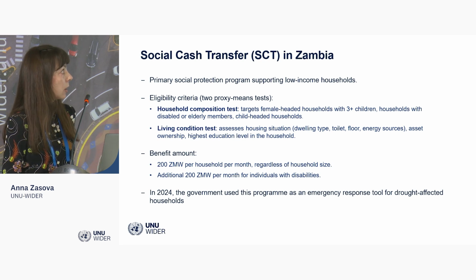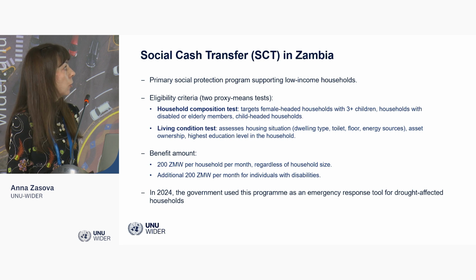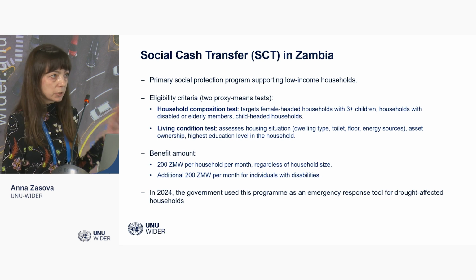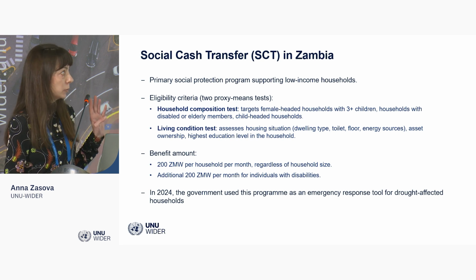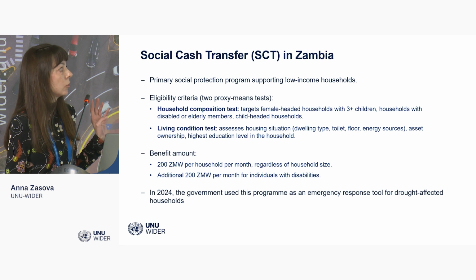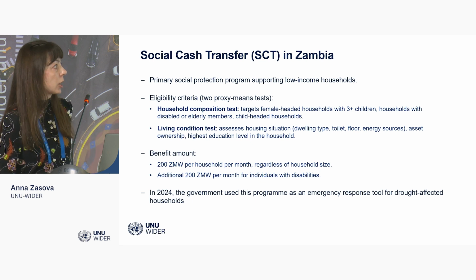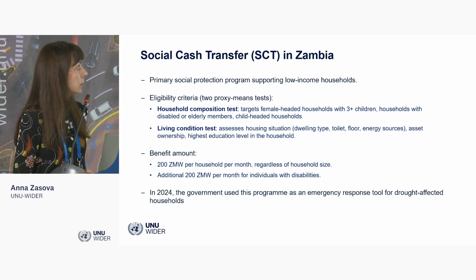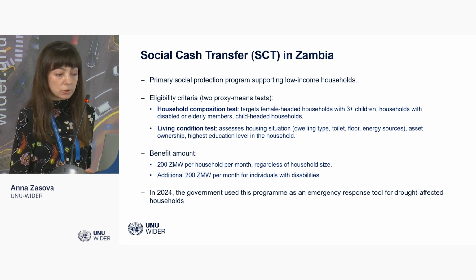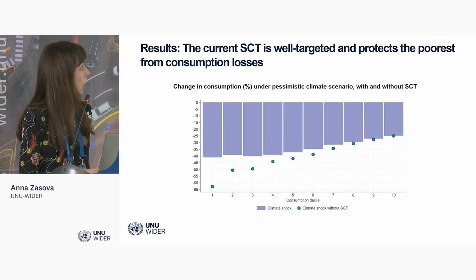First is the household composition test. This program targets specific households, in particular female-headed households with multiple children, households with disabled or elderly members, and child-headed households. And the second eligibility test is the living condition test, which is based on a proxy means test.